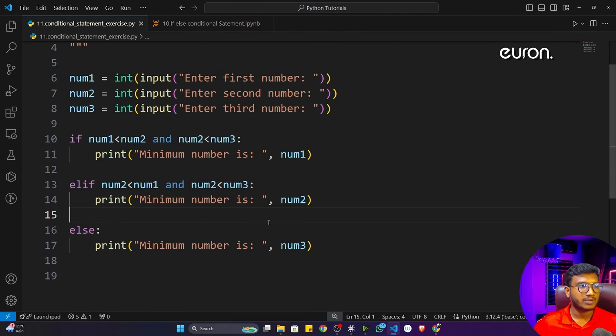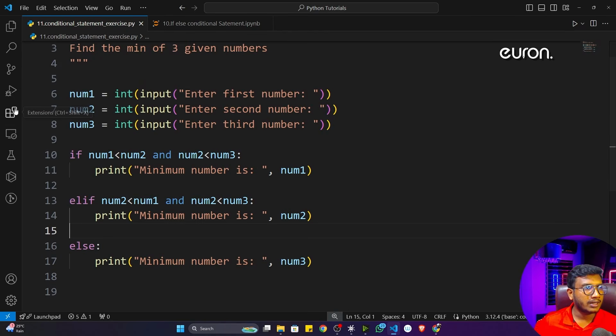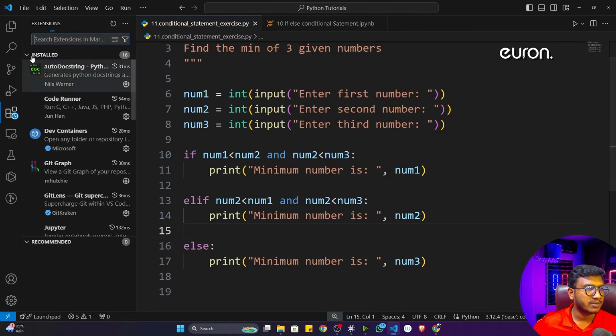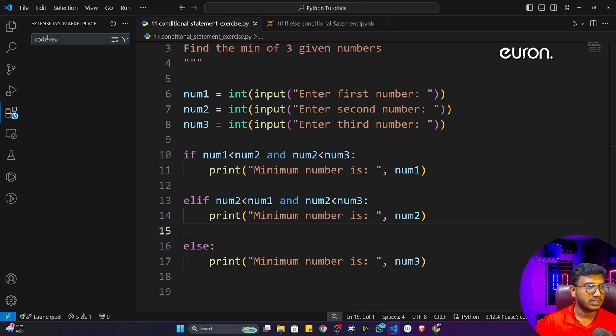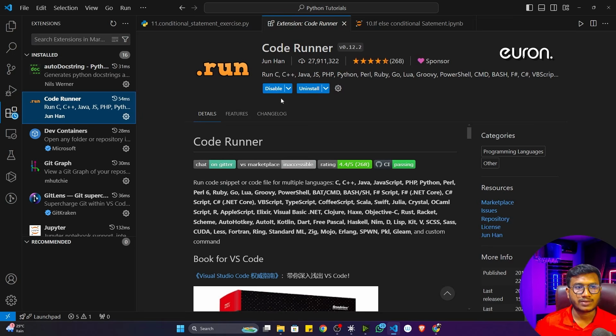Now let me execute this particular program. If you want to execute any kind of program inside a .py file, you can install one extension. There is an extension market, just search for code runner. You will get an extension called code runner. You have to install it. For me I have already installed it, so it's showing uninstall, but for you, you have to install it.